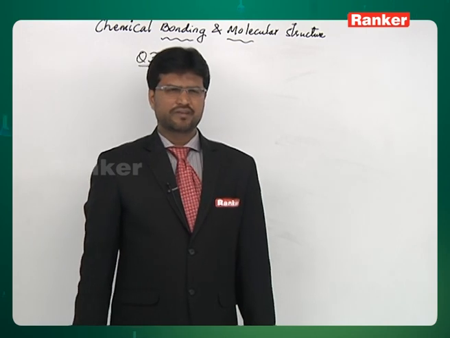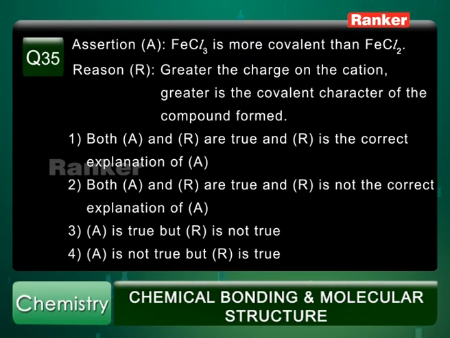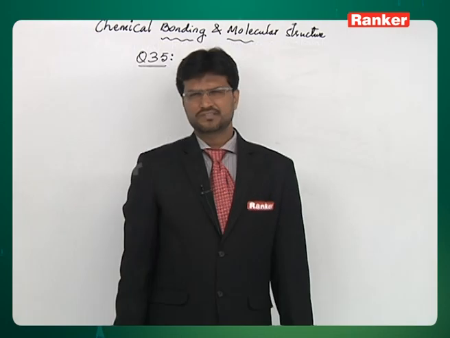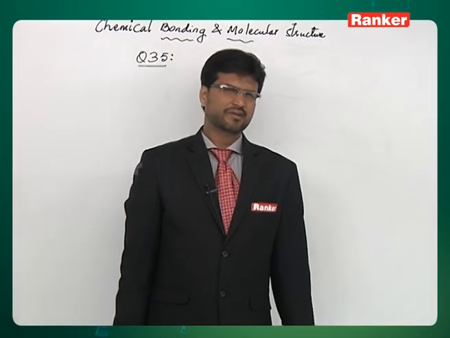Question number 35. Again an assertion reason type of question. FeCl3 is more covalent than FeCl2. Ferric chloride is more covalent than ferrous chloride. And the reason: greater the charge on the cation, greater is the covalent character of the compound formed. This is true, and this is a correct explanation also.